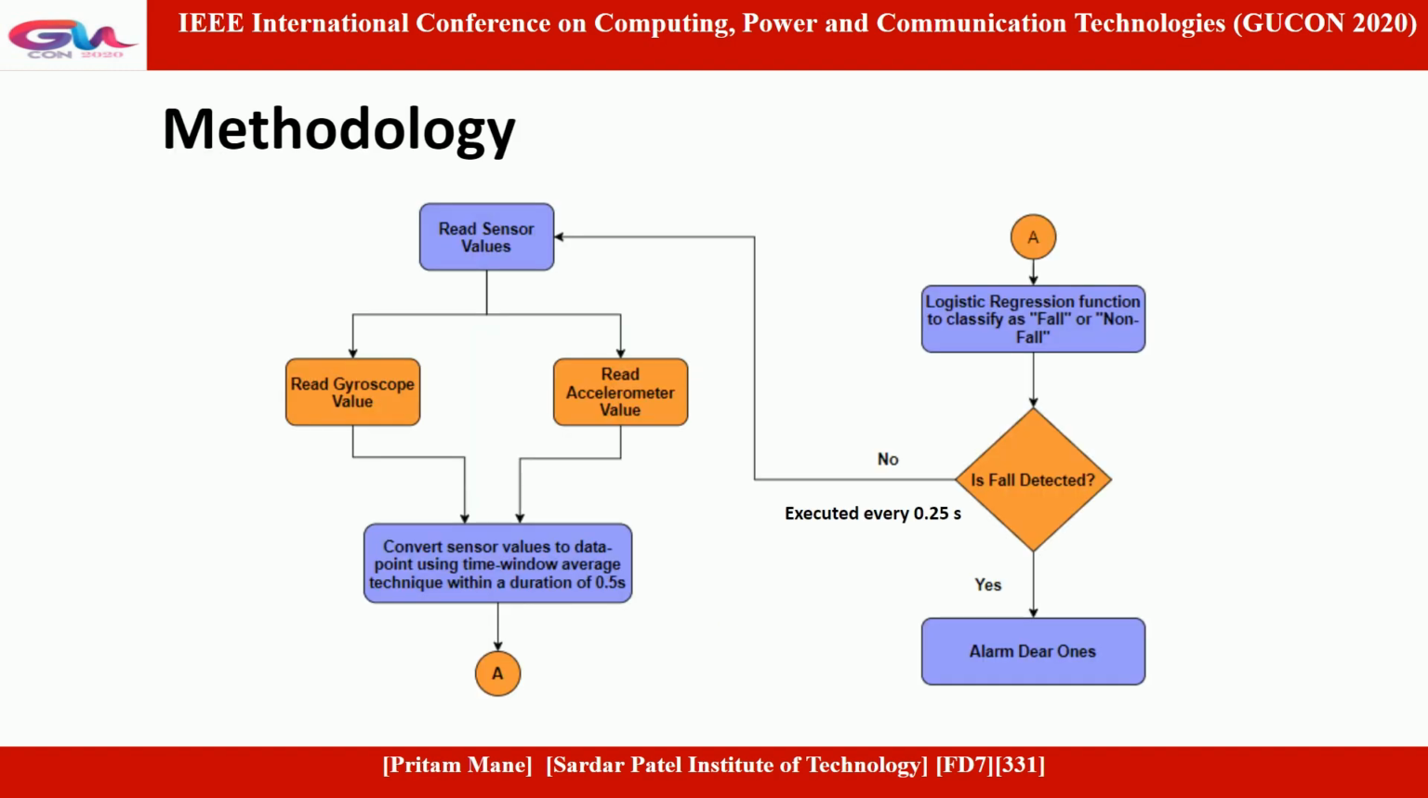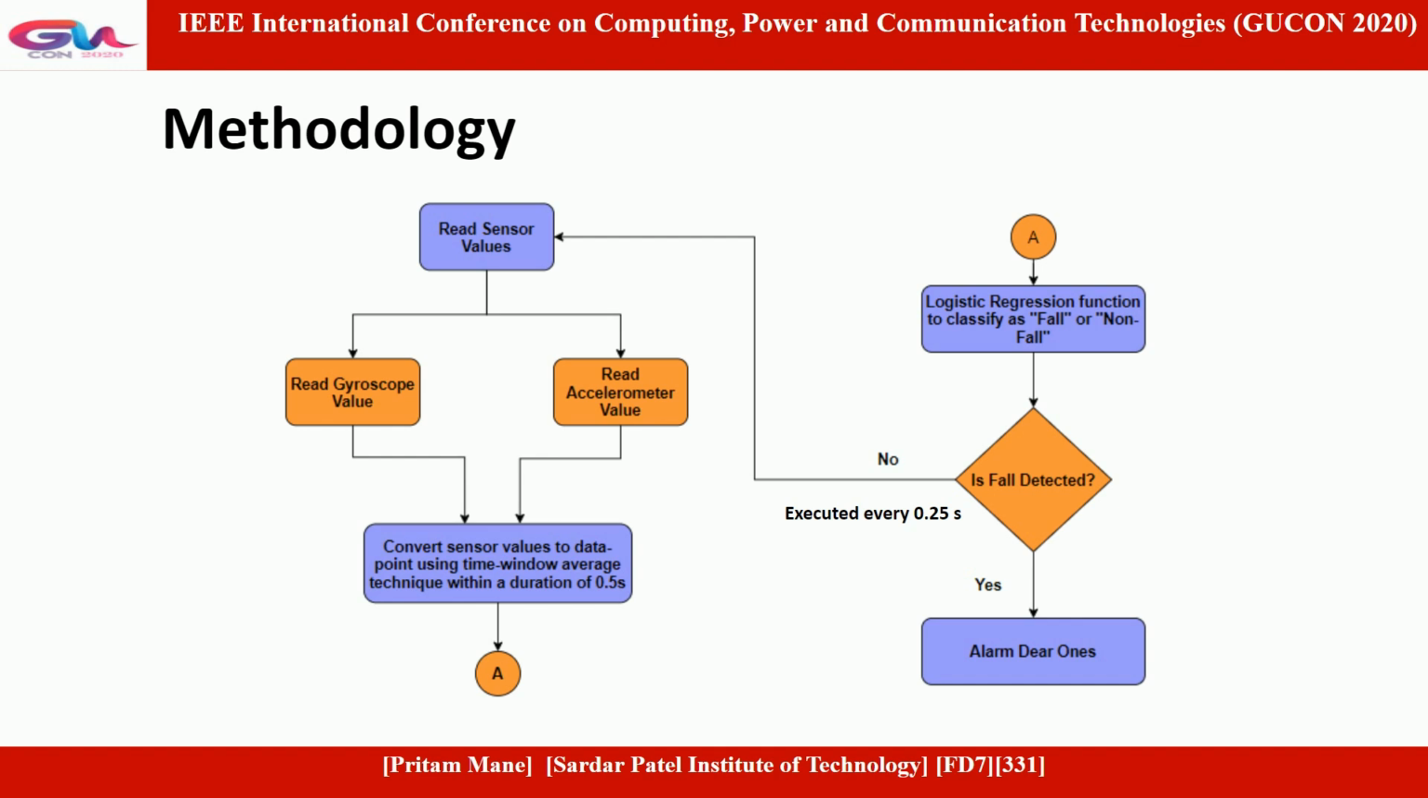Methodology. The flowchart shown illustrates the working of our product. First, we read the values of the accelerometer and gyroscope. After that, the sensor values are converted into a data point using a time window average technique within a duration of 0.5 seconds. This means that a single data point is obtained after averaging 0.5 seconds of data values to reduce false positives. This single data point has a 50% overlap of readings from the previous data point, which enables the system to capture the pattern in the sensor values.